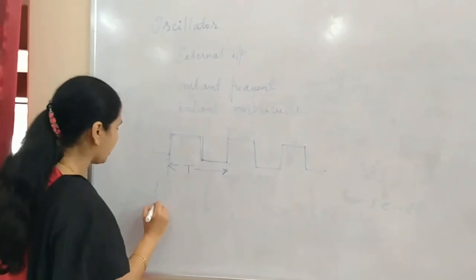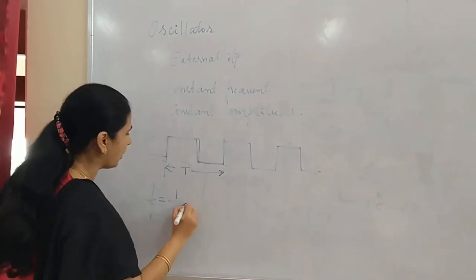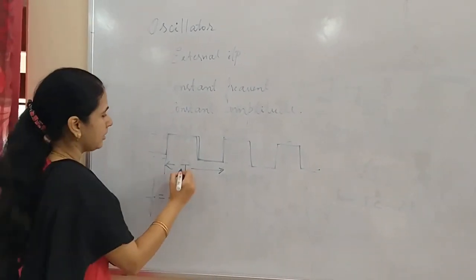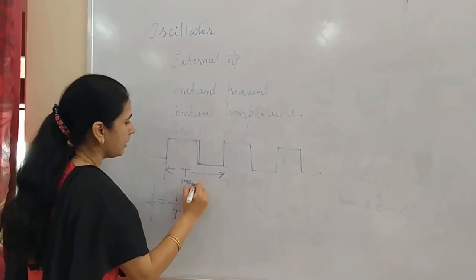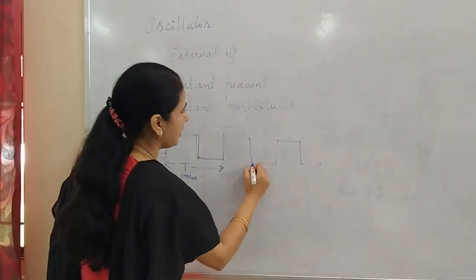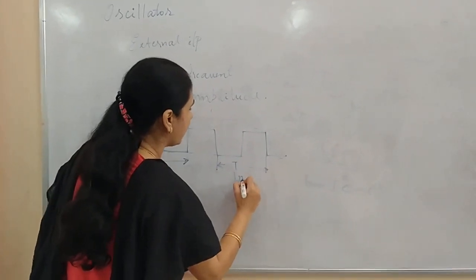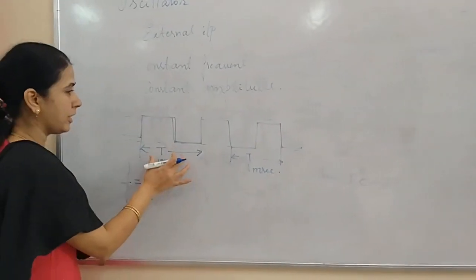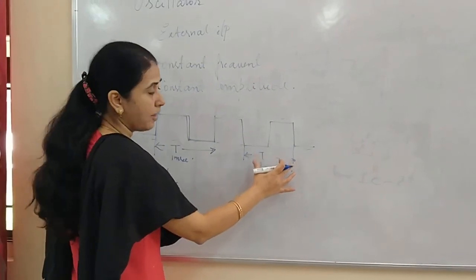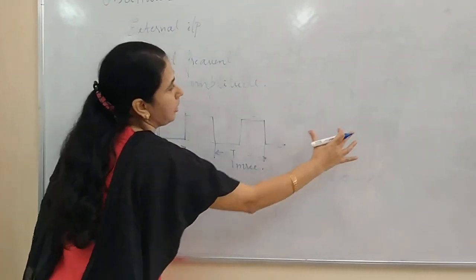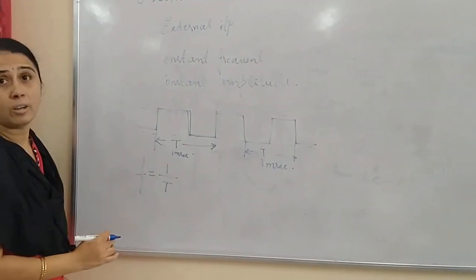So frequency, as we all know, is nothing but 1 by T. That is, if T is 1 millisecond, we make sure that if I measure T anywhere, it should be the same 1 millisecond. If T is maintained at the same value for the entire waveform, then we call it a constant frequency.